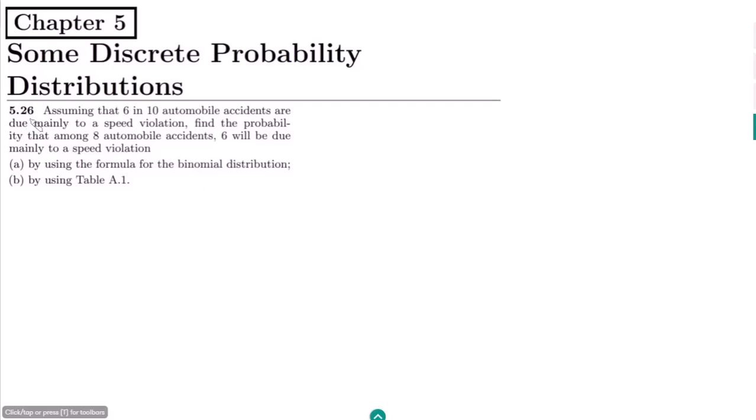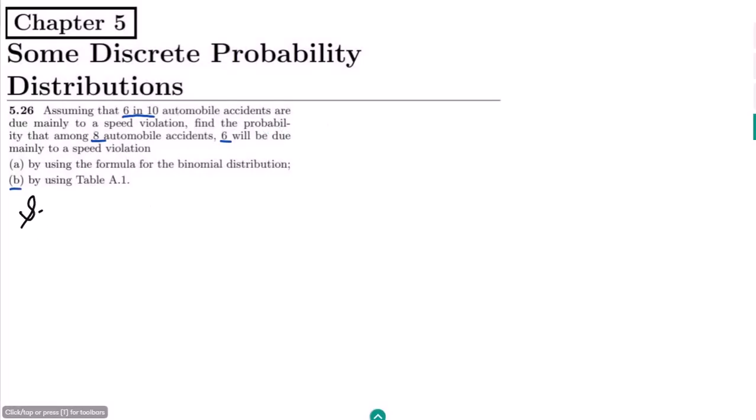This is question 5.26, and the statement of this question is: assuming that 6 in 10 automobile accidents are due mainly to a speed violation, find the probability that among 8 automobile accidents 6 will be due mainly to a speed violation. Okay, so we have to do it how? In part A of it, we have to use the formula for binomial distribution for finding out the solution, and in part B, we have to solve it by using table A.1. Okay, so let us solve it here.